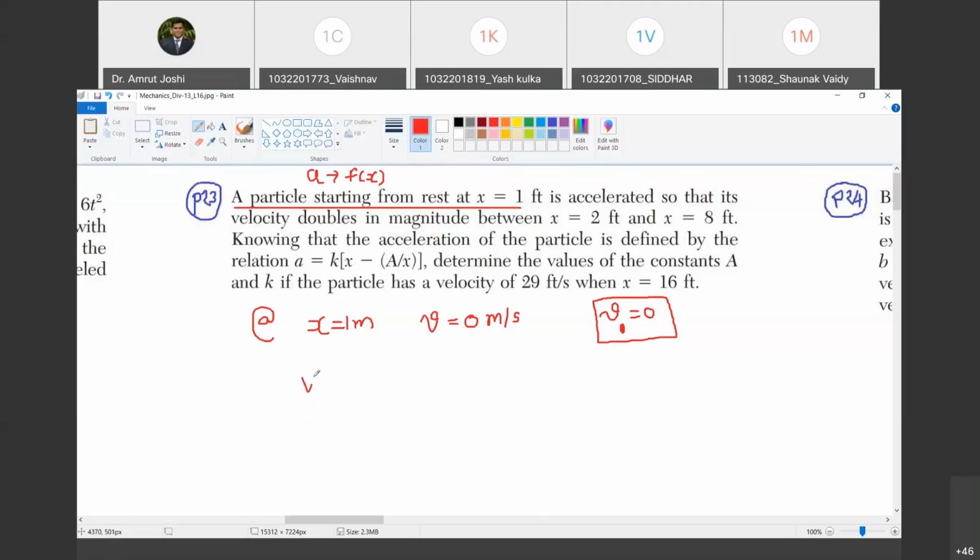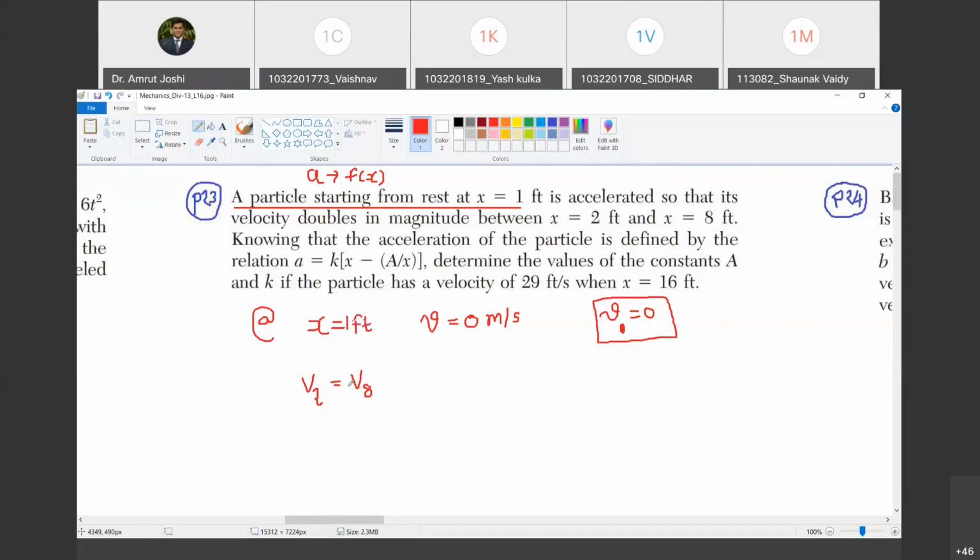So I will denote velocity at x is equal to 2 feet by the notation v2. Are you with me? Yes, sir. And I will denote velocity at x is equal to 8 feet by the notation v8. It's not 1 meter, it's 1 feet. Happy? Yes, sir.